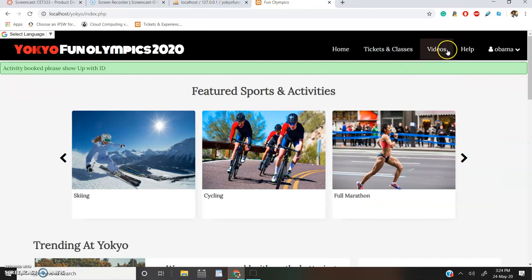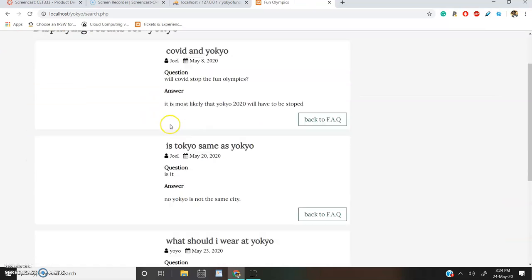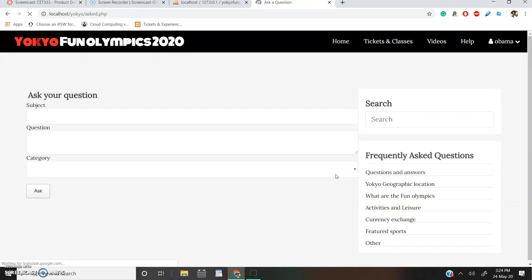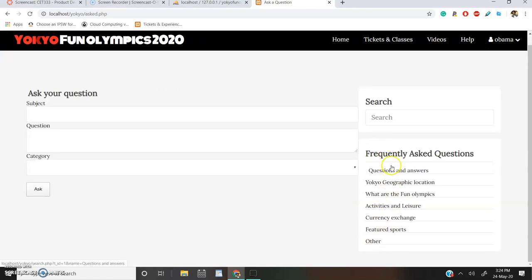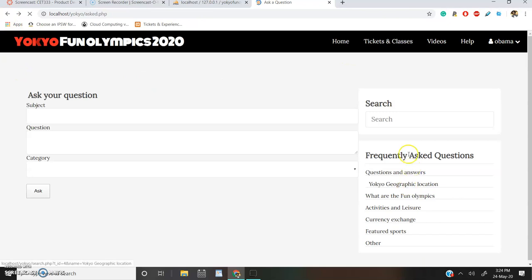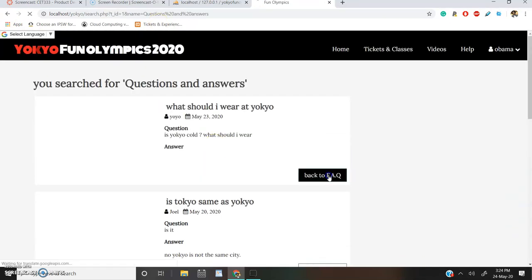And yeah, so now if the Obama user has a question, they can search for it. Let's say a question about Yokyo, and they'll get all the questions and answers about Yokyo. Of course, they can also look through these question categories, frequently answered questions. Let's say Yokyo geography. There's nothing under Yokyo geography right now, but let's say questions and answers, and of course you have all these.